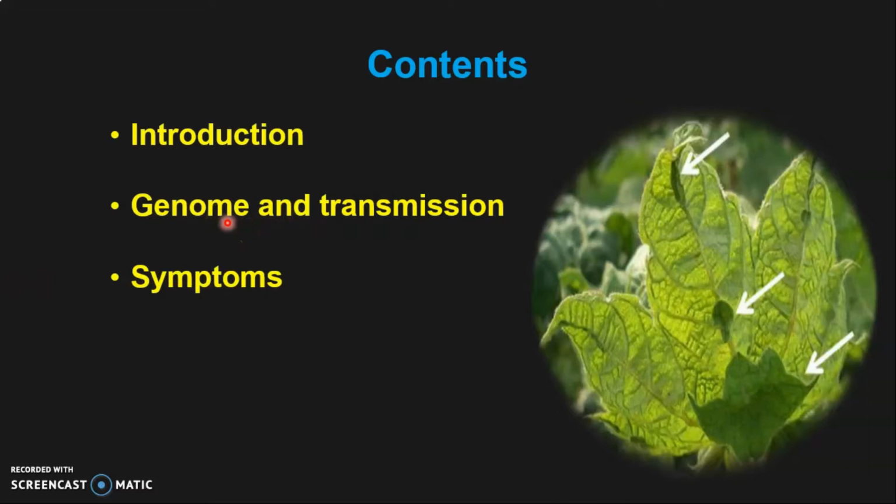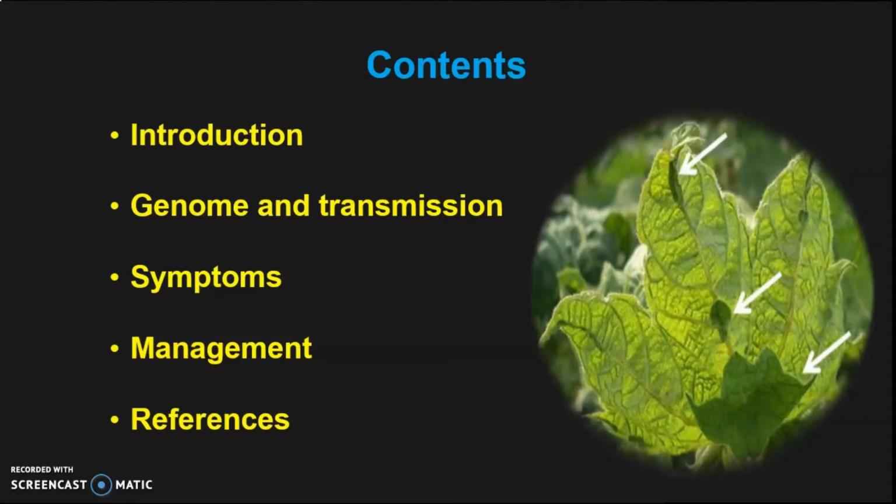And then I will talk about symptoms, what kind of symptoms this disease shows on the cotton leaves and other parts of cotton. And then I will talk about management, what are the integrated disease management strategies by which we control this cotton leaf curl disease. And finally I will show you some references, some research articles from where I have got information to prepare this lecture. So let's begin. Introduction.